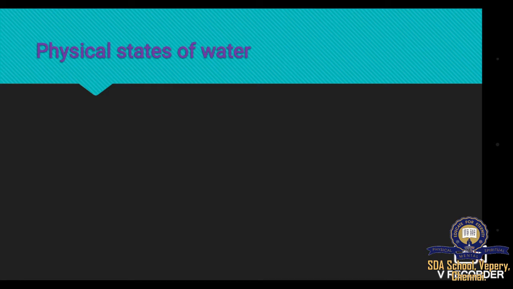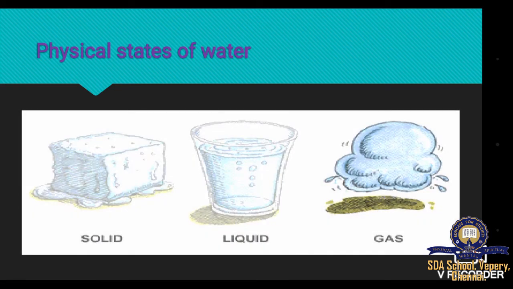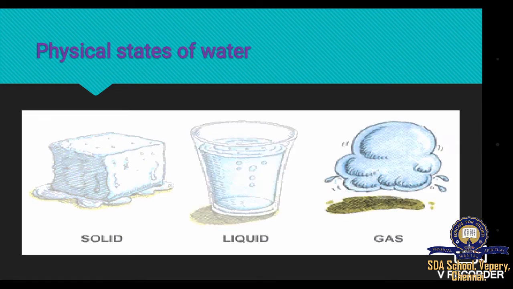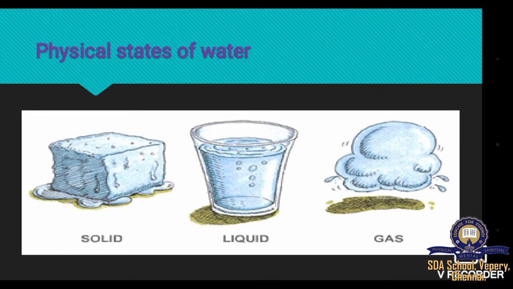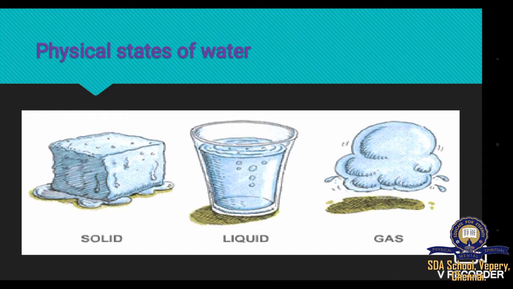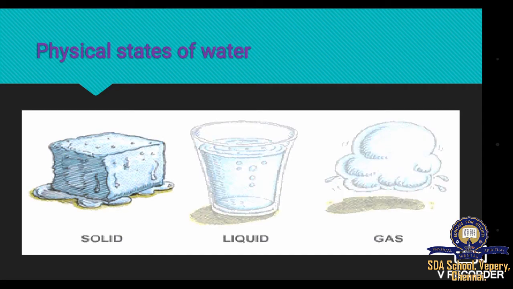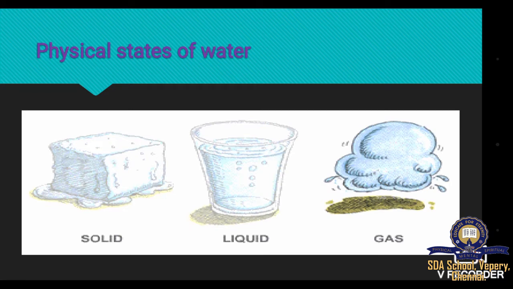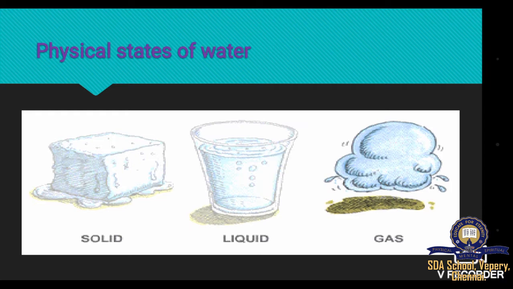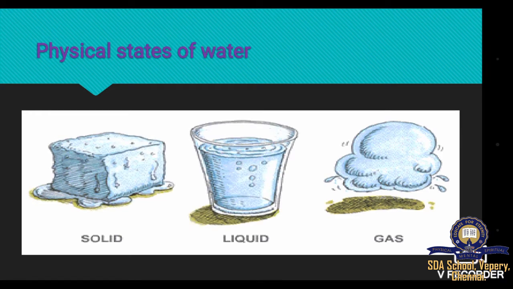Water can exist in 3 physical states. They are solid, liquid and gas. Solid form of water is called ice, liquid form is called water and gaseous form is called water vapor or steam. Water can occur both in free and combined state.